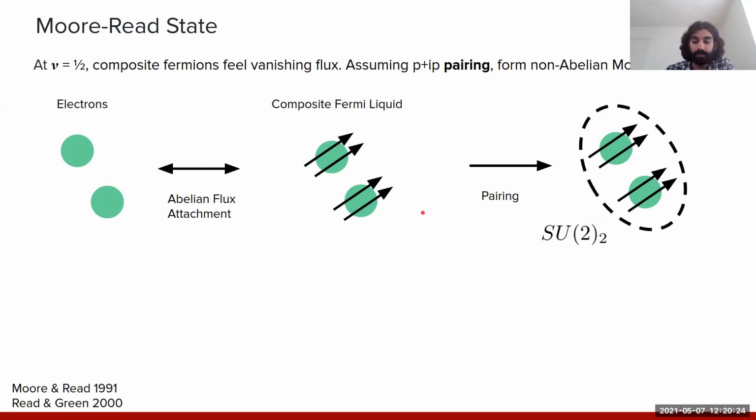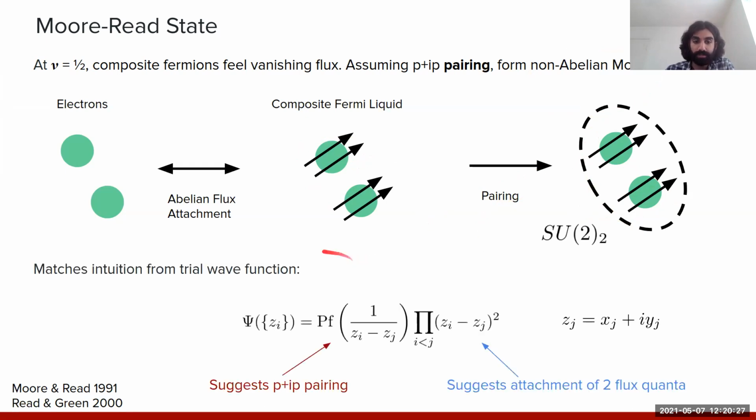And what's appealing about this picture in particular is that this matches the intuition that we have from the trial wave function, which was originally proposed by Moore and Read. In particular, this wave function, constructed from the appropriate conformal field theory correlator, has a Jastrow factor, which is indicative of the attachment of two flux quanta in this composite fermion picture. And there's a Pfaffian prefactor, which is the same form factor as for a p plus ip superconductor. So somehow the wave function is in fact encoding the dynamics within this composite particle picture of how the Moore-Read state can emerge.